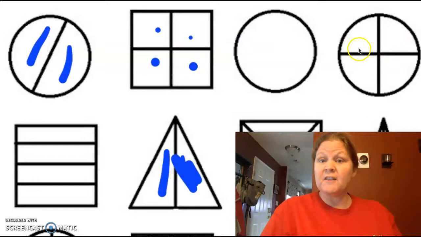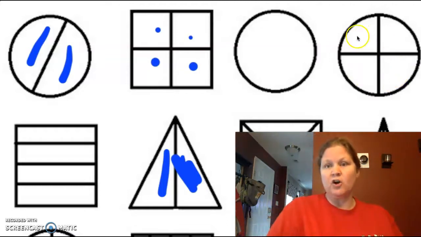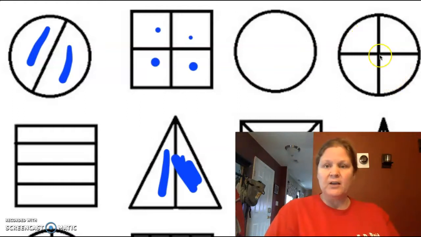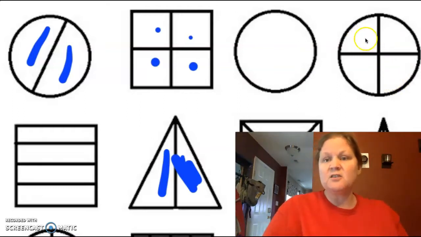So over here, this is a fourth because it has 1, 2, 3, 4 equal parts. Each of these pieces, if I took them out and I laid them on top of each other, they'd all be the same size. So this is fourths. This is a fraction of the circle because it's 4 equal parts.